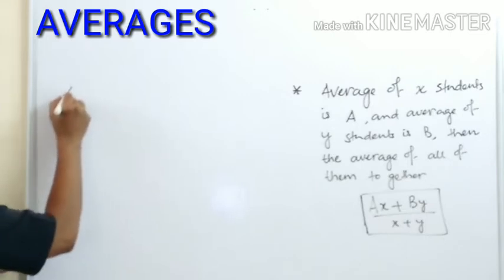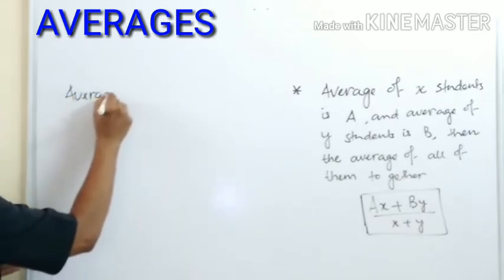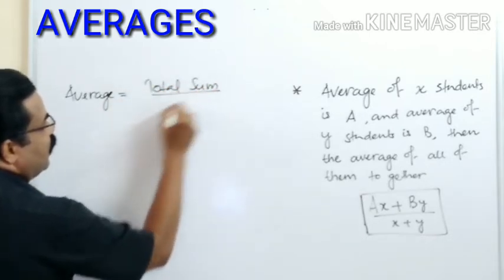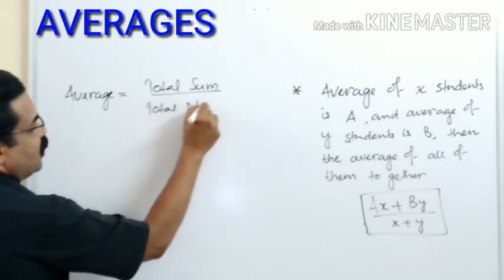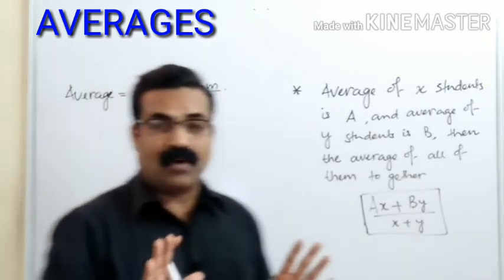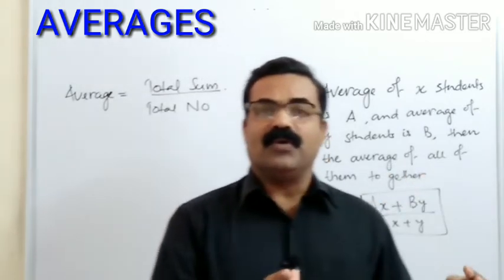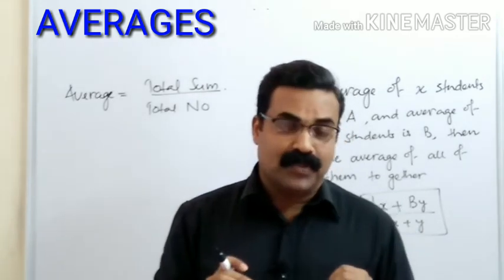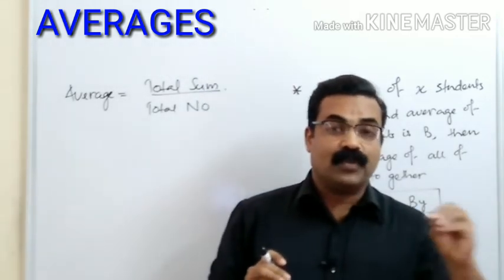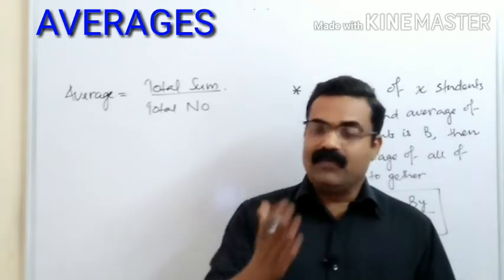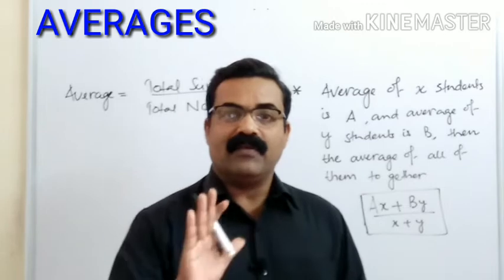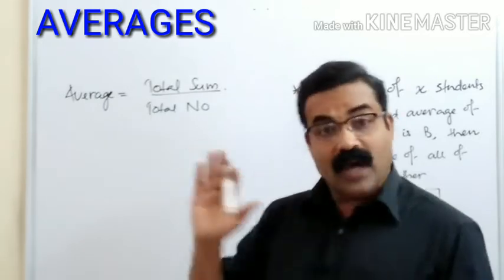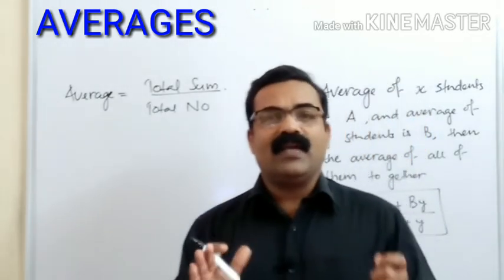The very important formula: average is equal to the total sum of the quantity divided by the total number of the quantity. Suppose 5 numbers are given to you, like 30, 45, 60, and you are asked to find their average. We will add all these 5 numbers and divide by 5, the total number of numbers. We will get a value that is the average of those 5 numbers. That is the normal way we calculate averages.